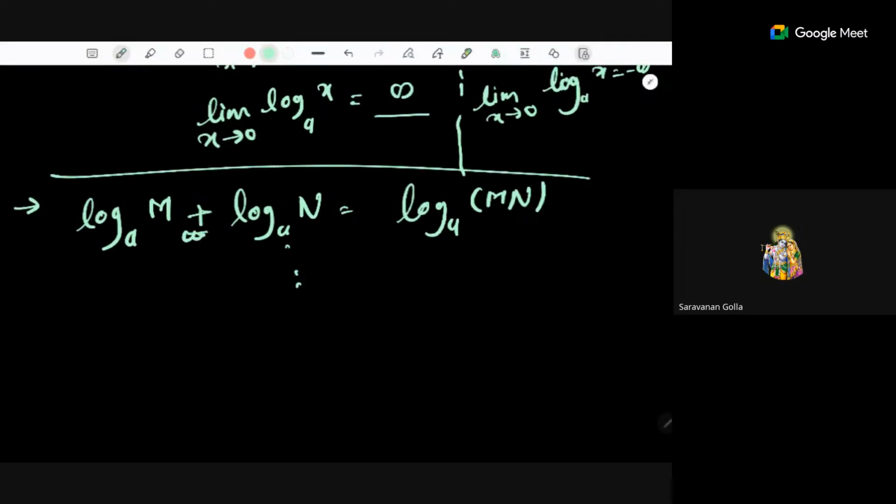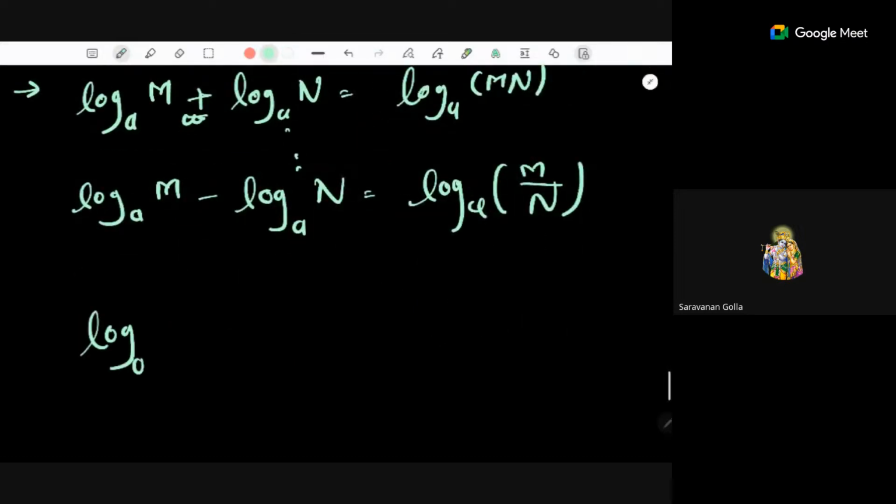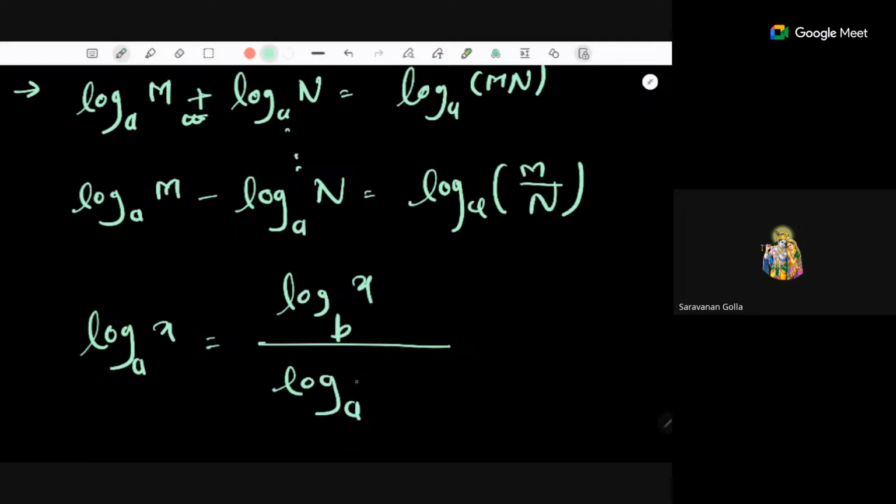So for plus we have this property. For minus, log base a of m minus log base a of n is equal to log base a of m by n. And we have one more property which can change the base. Log base a of x is equal to log base b of x upon log base b of a. These three properties are actually important, so you can use these three properties to solve questions from log.